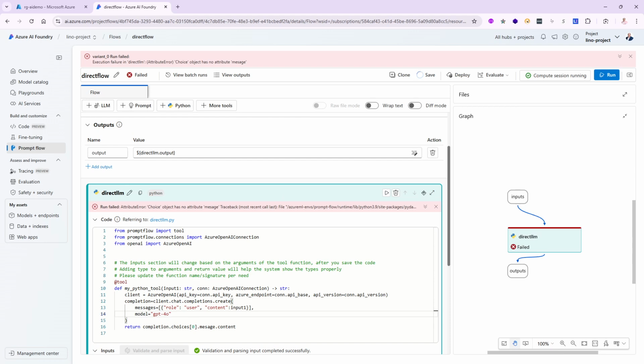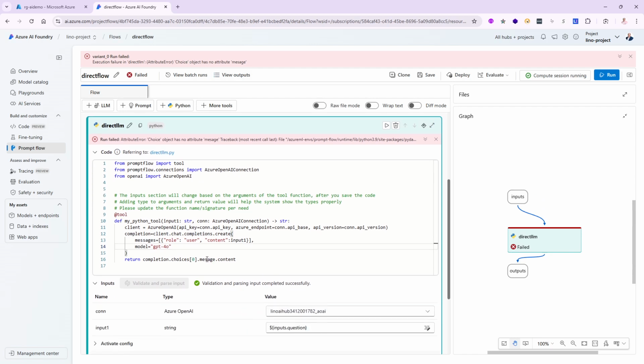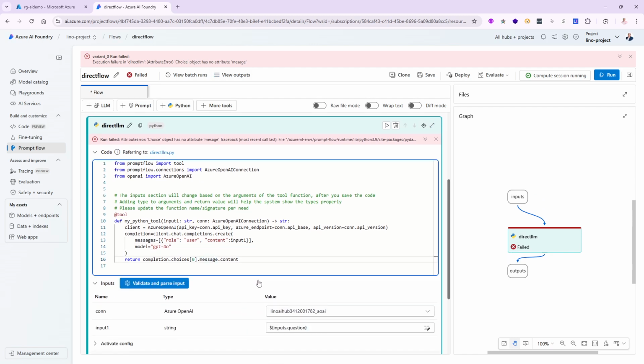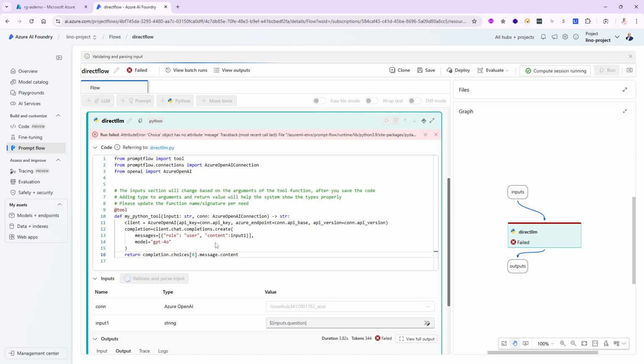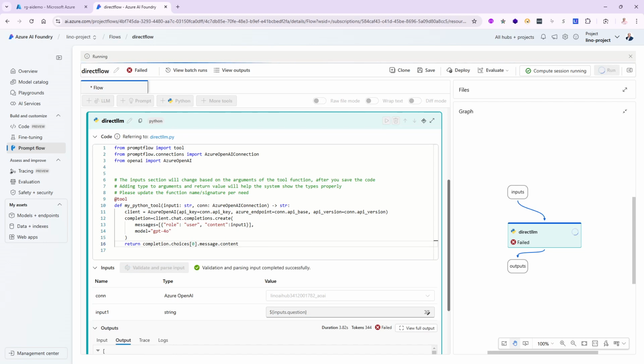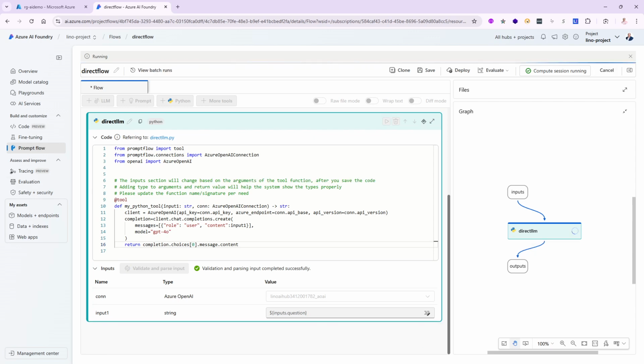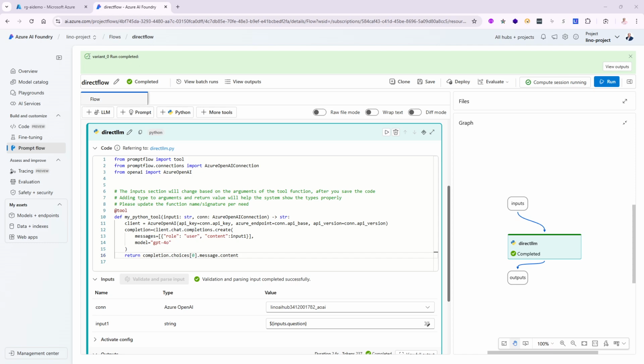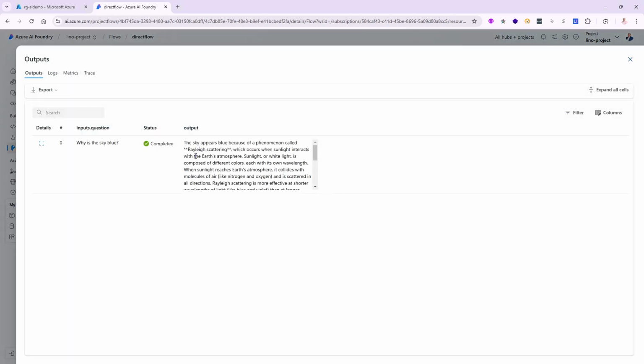I made another mistake. See, it says choice message. So if I can actually type, that would be awesome. See, there you go. Save. All right, going once, going twice. Hopefully this time it will not embarrass me. Yay, all right, finally in the green. All right, let's go ahead and see the output and exactly the Rayleigh scattering. It will explain why the sky is blue and everything in here, which is perfect.